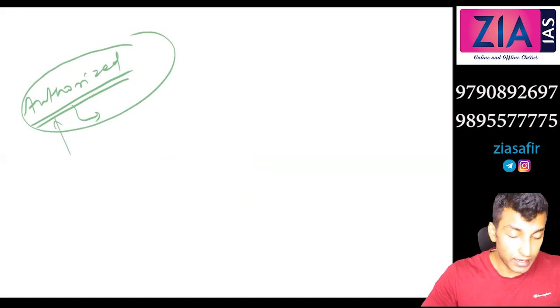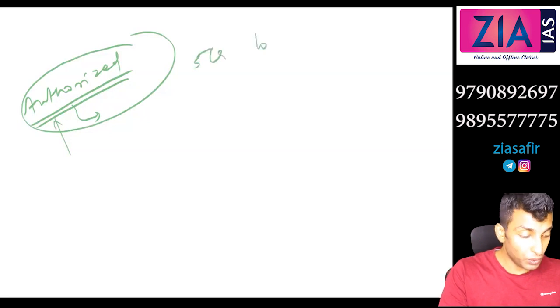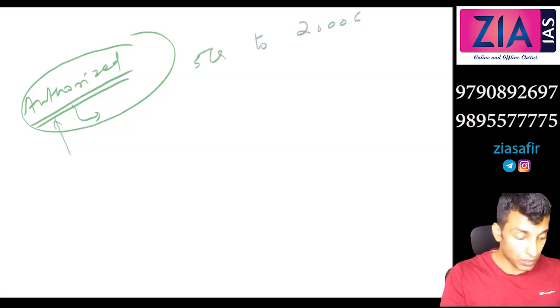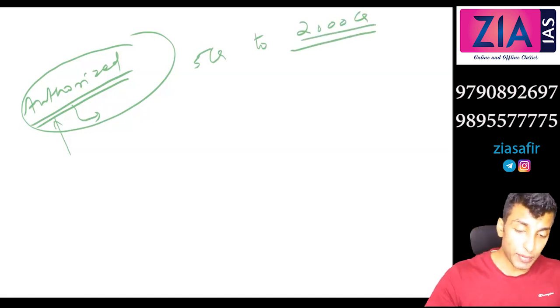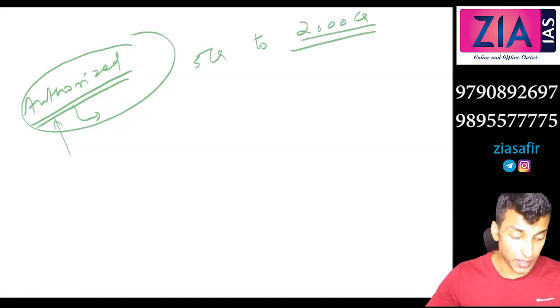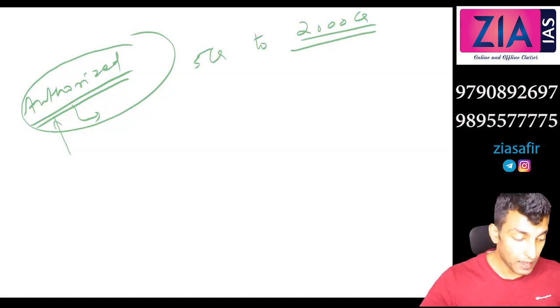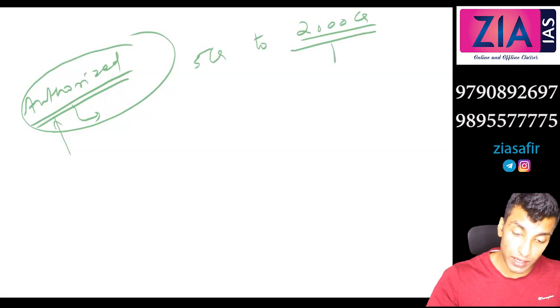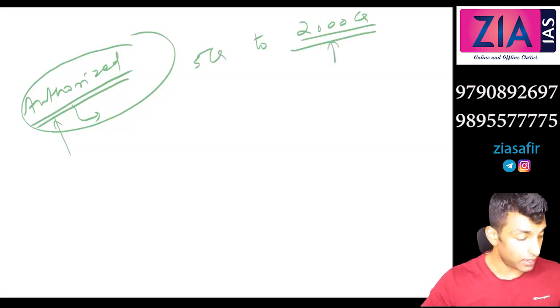Right now, in the amendment, the authorized capital of RRBs increased from 5 crore to 2000 crore. So authorized capital means the maximum share capital which a company can raise. So the idea is the size will increase. When the size increases, the quality will also increase. That is the reason for this provision.